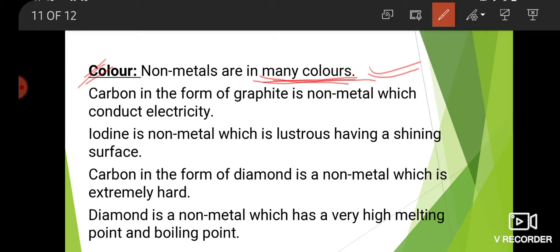Iodine is a non-metal which is lustrous, having a shining surface. Carbon in the form of diamond is a non-metal which is extremely hard. Diamond is a non-metal which has a very high melting point and boiling point.